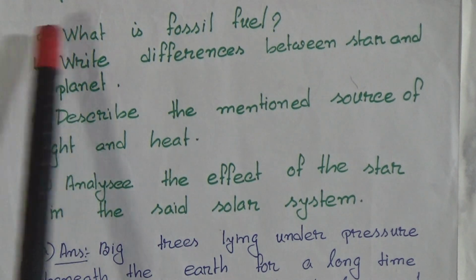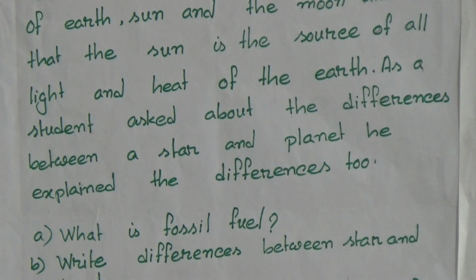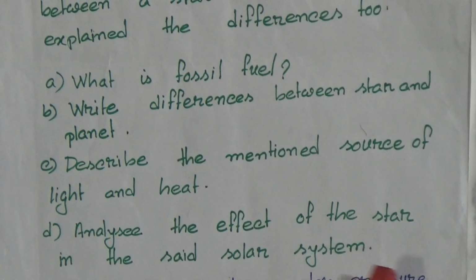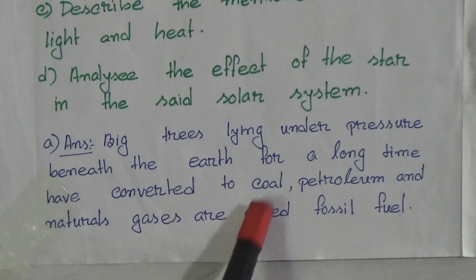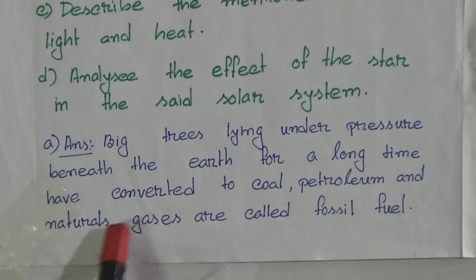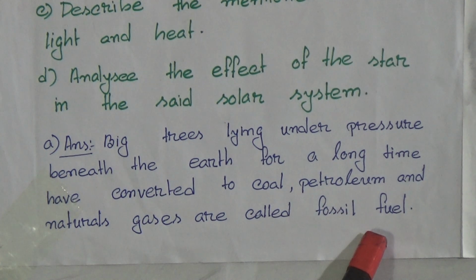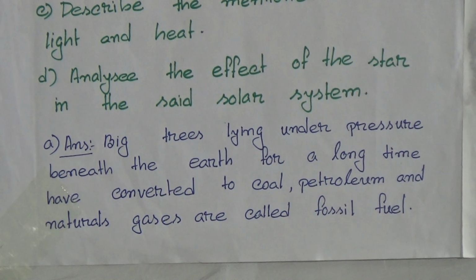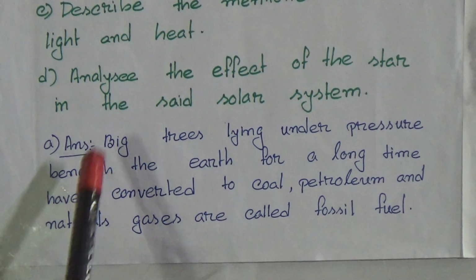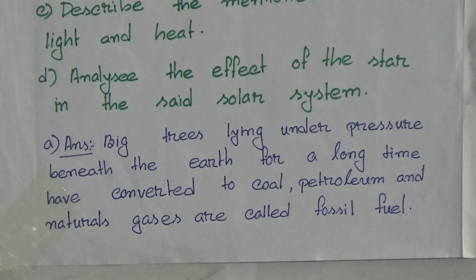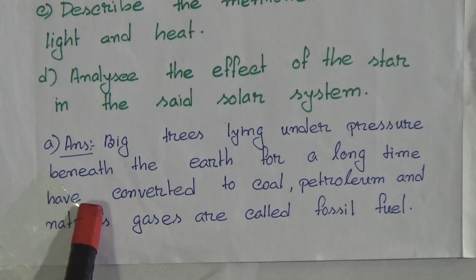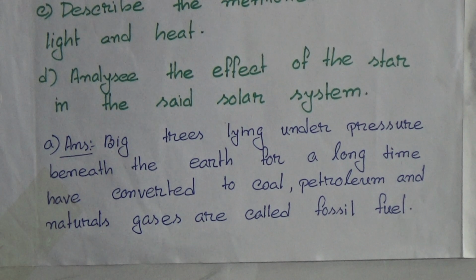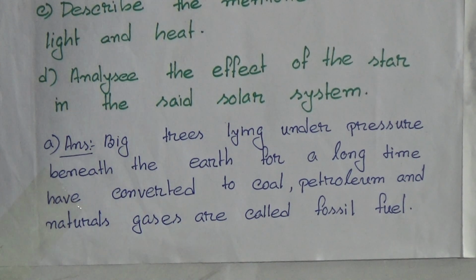Now number A question, what is fossil fuel? Answer, big trees lying under pressure beneath the earth for a long time have converted to coal, petroleum and natural gases are called fossil fuel. So we know that fossil fuels are the big trees which are lying under the soil for a long time, and then they converted into coal, petroleum and natural gases, and that's why they are called fossil fuel.